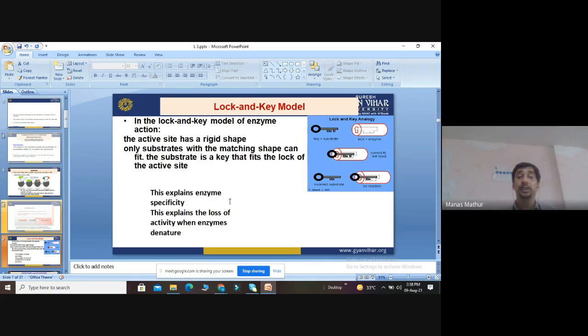This theory explains the specificity of enzymes, how specific enzymes are. It also explains the loss of enzyme activity when the enzyme is denatured. When enzymes are denatured, they will not do any kind of activity. It is essential that enzymes remain in their active state.